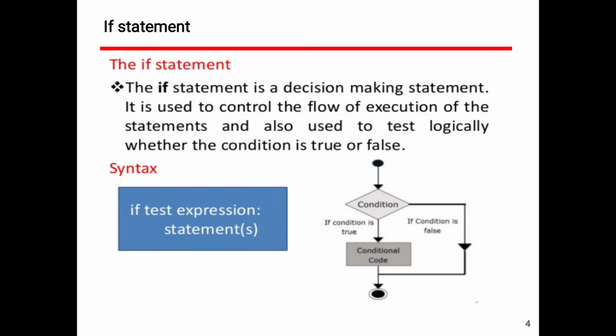Here we have to clearly observe two things. One is that after the condition, that is the test expression, there is a colon. You must place the colon while writing the if statement in Python. After the colon, there is no need of writing curly braces.